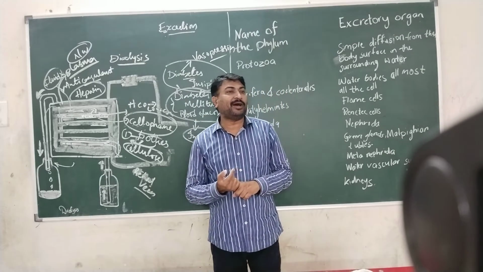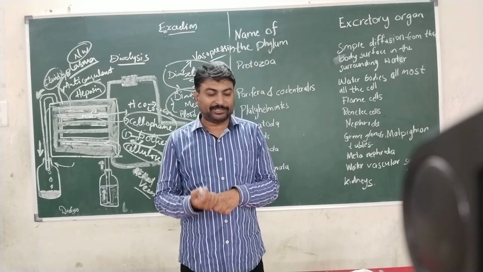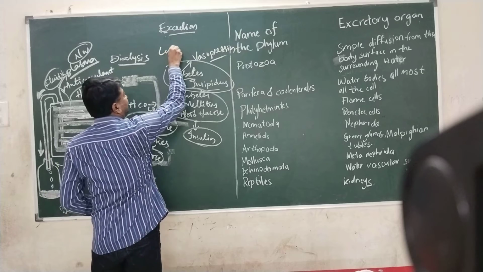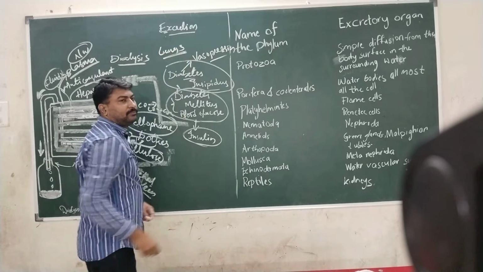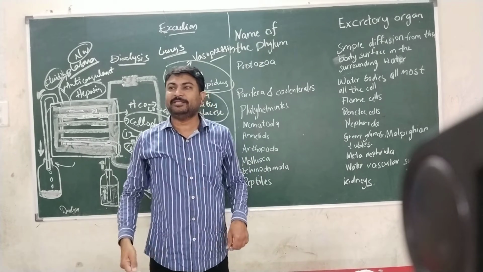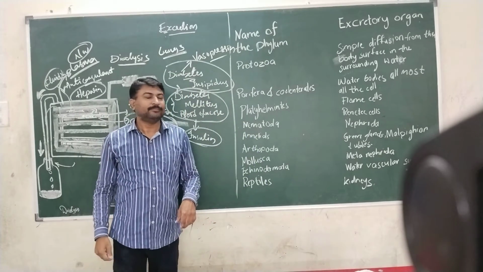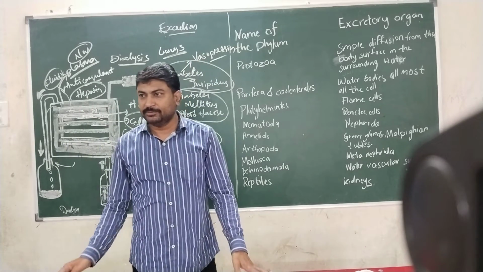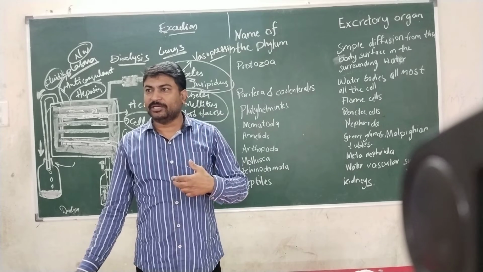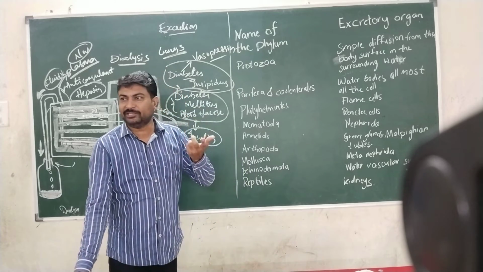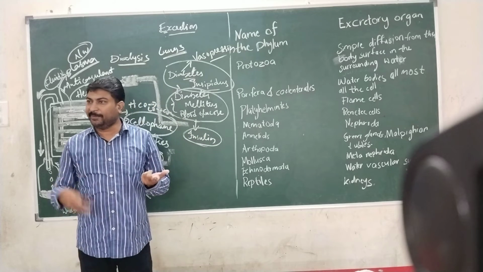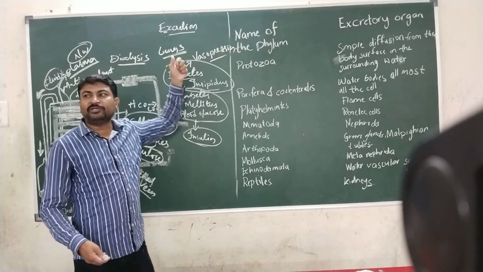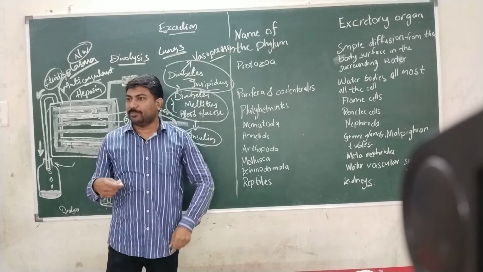Now there are some other excretory organs. Apart from the kidney, there are some excretory organs present in the human body. They are lungs. Lungs will expel carbon dioxide which is produced because of the respiratory process. Because of the respiratory process, we take in oxygen and release carbon dioxide. Carbon dioxide is treated as an excretory product of our body. So that carbon dioxide will be released by the lungs. So lungs are also one of the excretory organs present in our body.